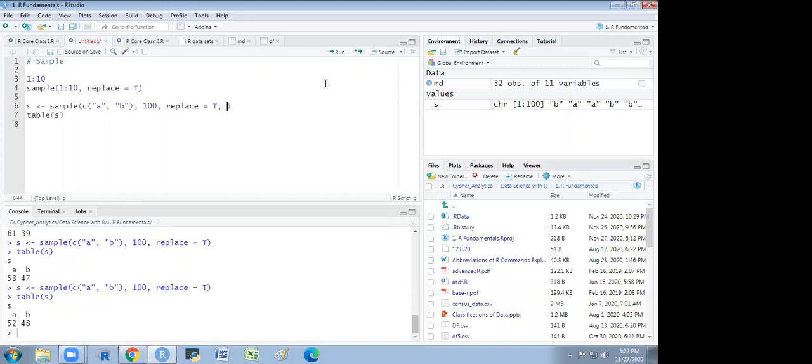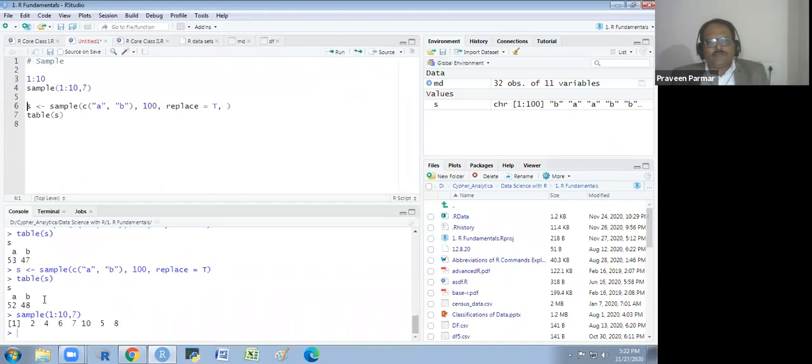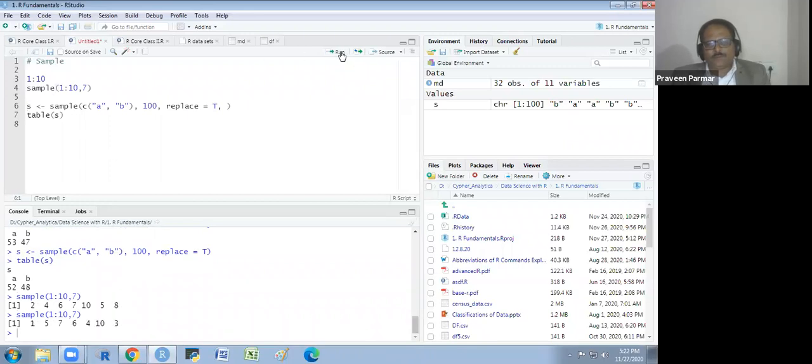If you don't write replace, and you want this 7 times, suppose, 7 out of 10, you will get all different numbers. There is no repetition. Is there any repetition of any number?